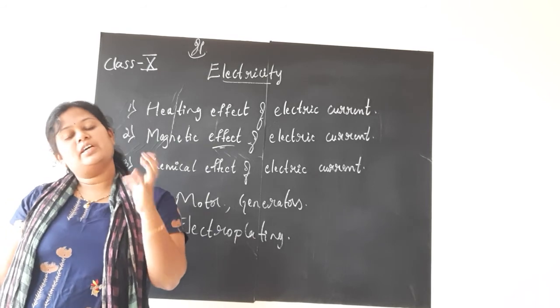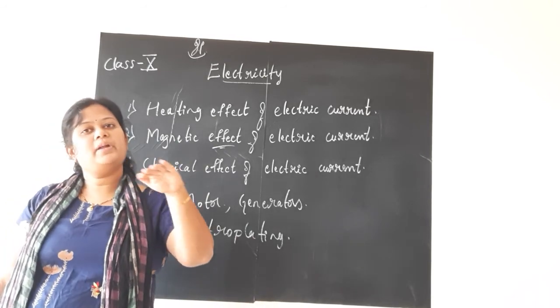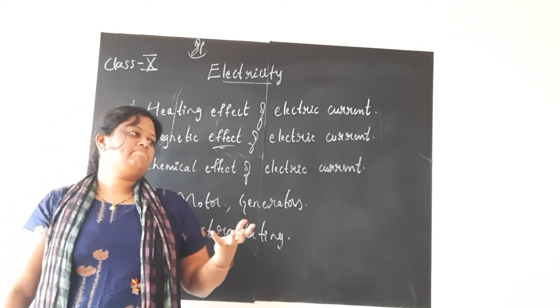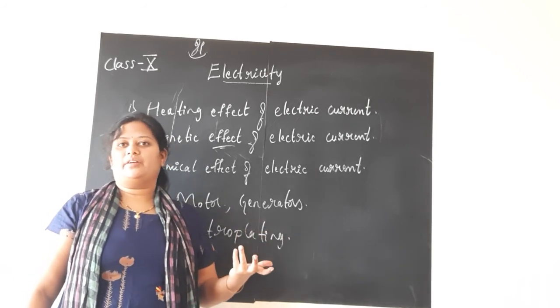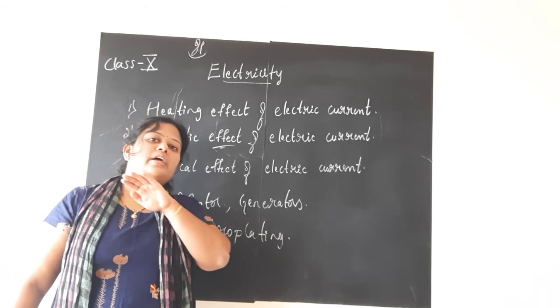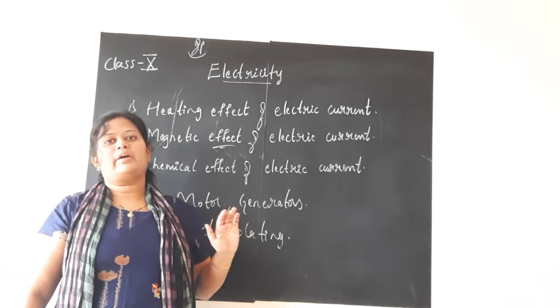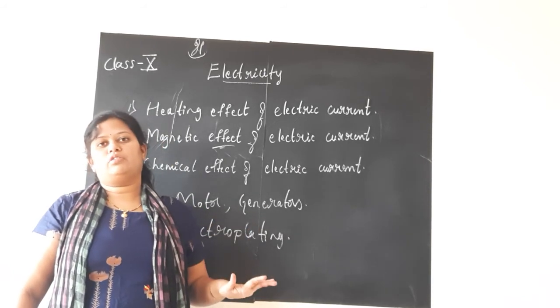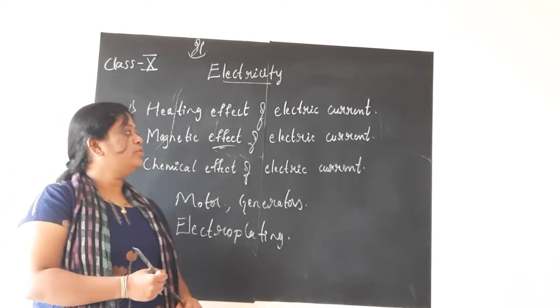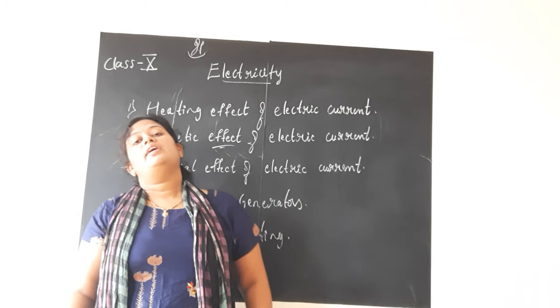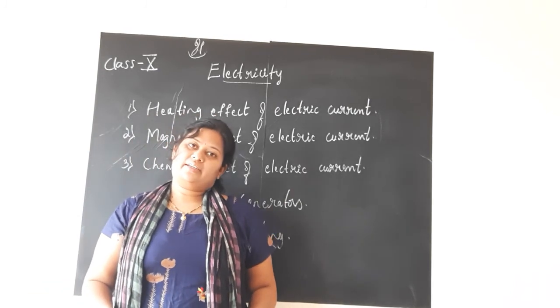Silver ornaments will be plated with gold, and the artificial golden jewelry you get is also gold plated. The metal is not actually gold, but gold plated. That process is called electroplating, children. So it works on the principle of the chemical effect of electric current.